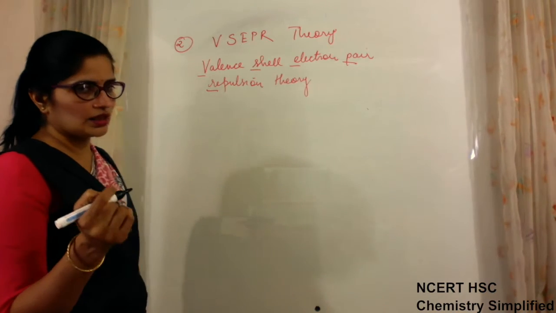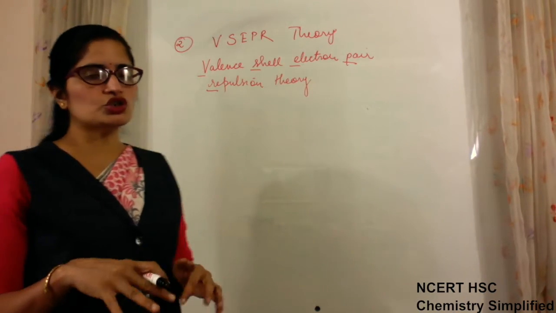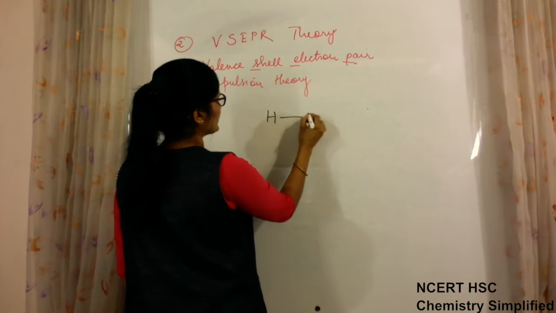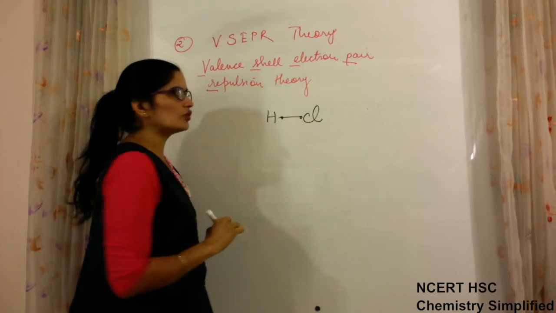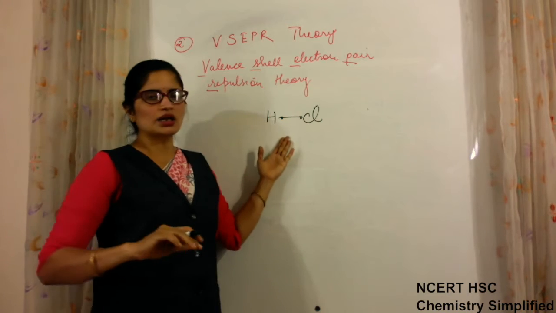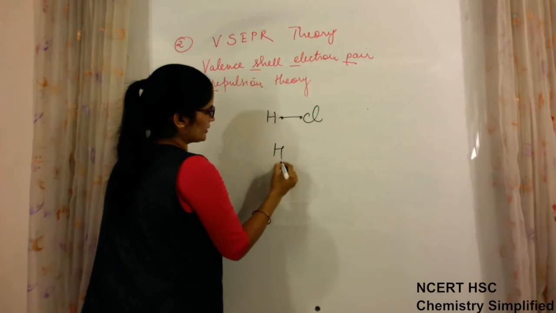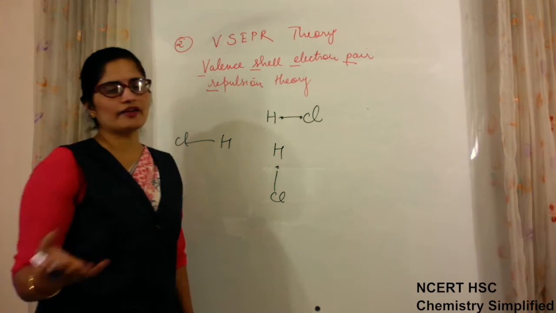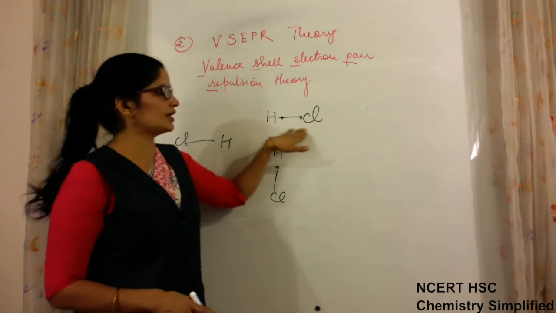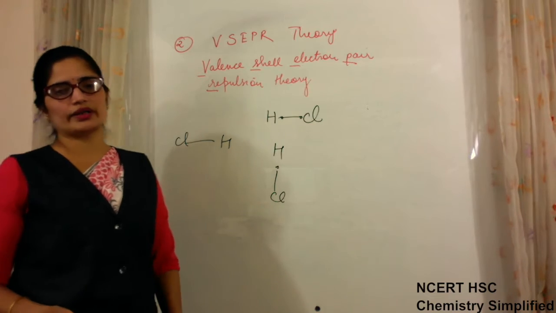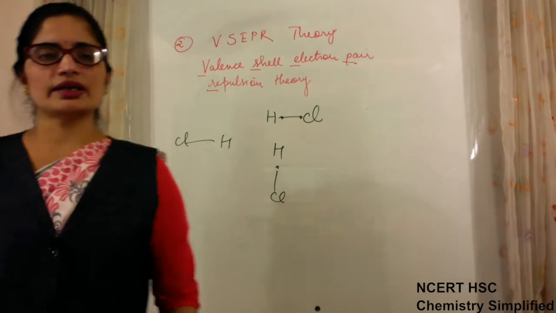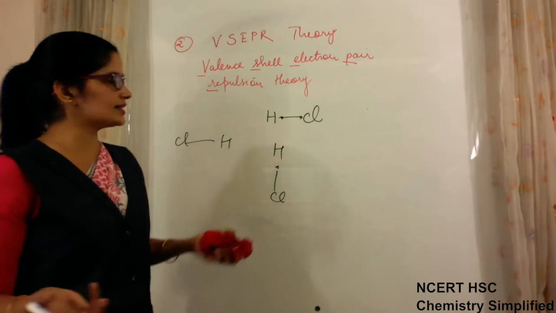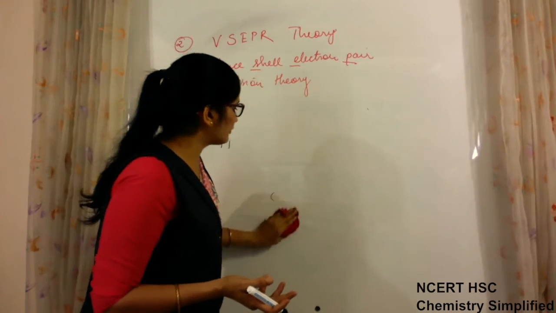Now when we talk about different geometries of molecules, if there are only two atoms like H and Cl, an example of a covalent bond, then this bond is either made like this, or like this, or like this. It will have only one type of geometry, that is, linear. But if there is one central atom and two bonds, then the geometry can be different.